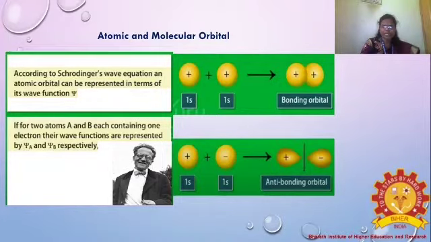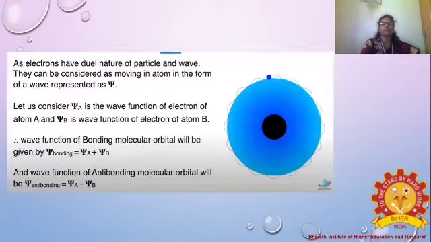Each atom contains one electron, and the wave functions are represented as xi A and xi B. One atom's electron is denoted as xi A and the other as xi B. So the combination of the electrons gives bonding orbitals and antibonding orbitals. Through Schrodinger's wave equation, we have to explain particle and wave. What is the meaning of particle and what is the meaning of wave? What is the difference between these two?